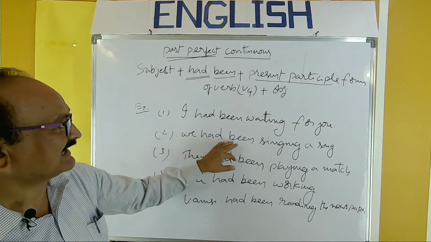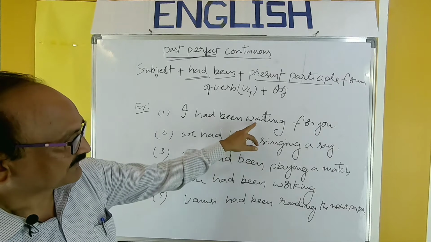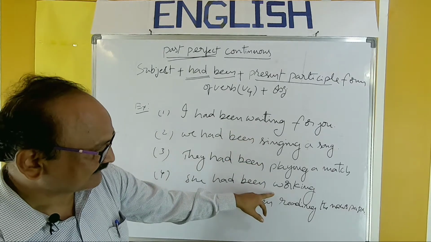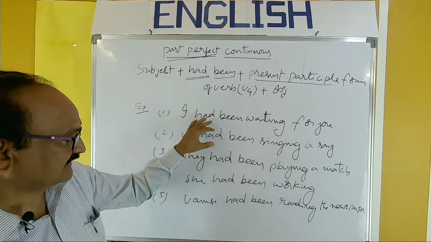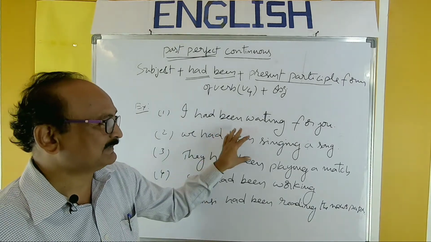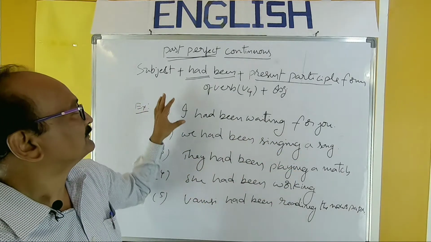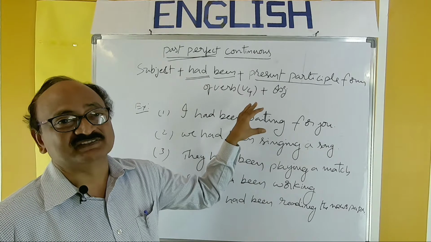Subject we, had been, present participle, singing a song. Waiting, singing, playing, walking, reading, and in all the sentences we have to use had been plus present participle. This is past perfect continuous.